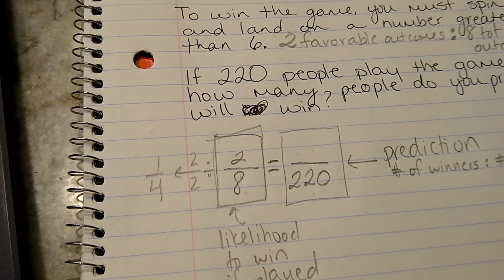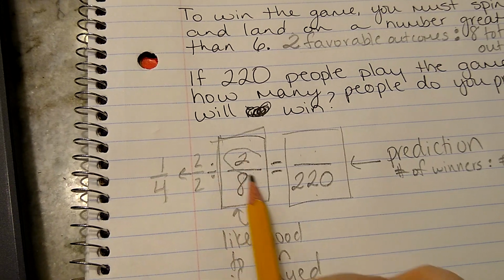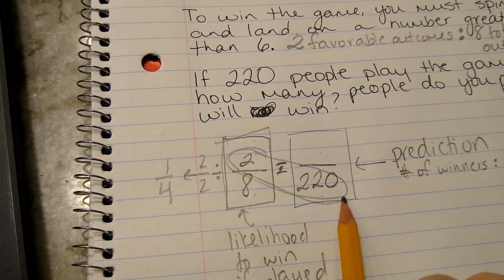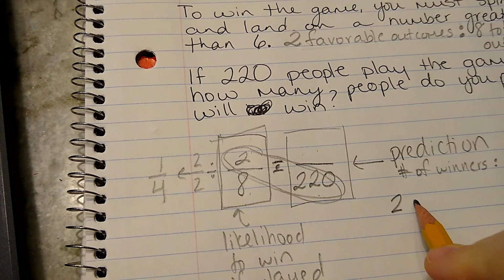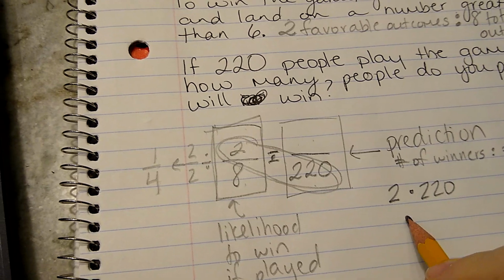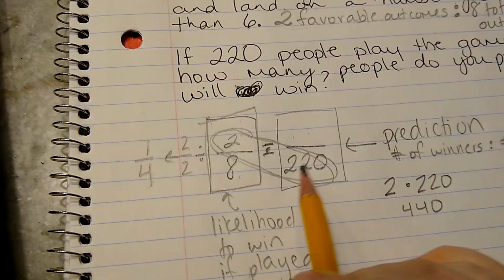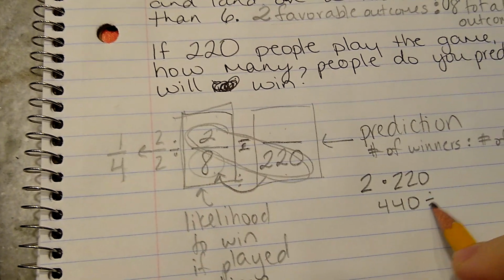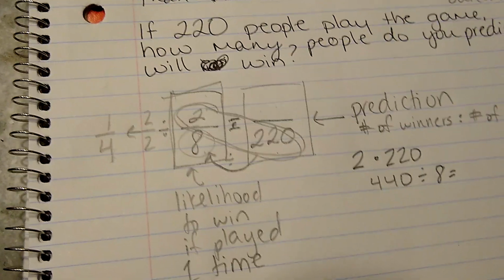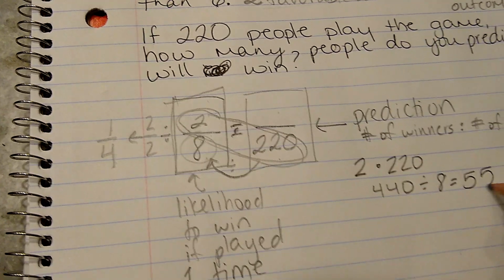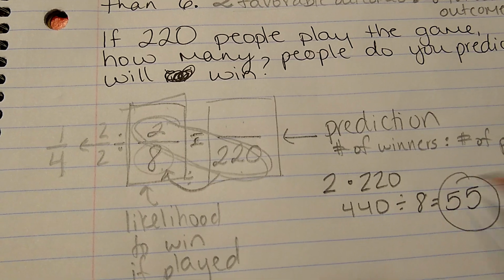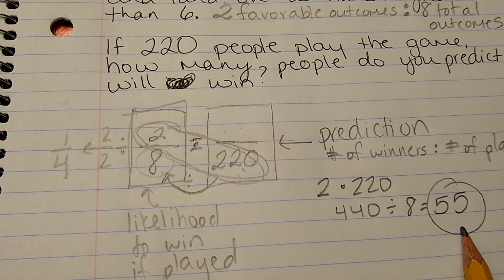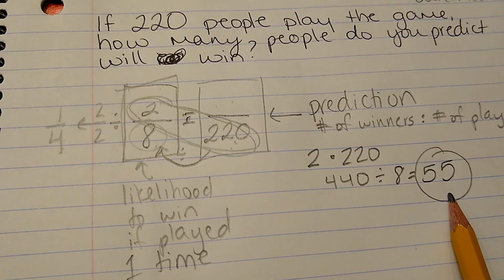So if this is the likelihood of you winning, if this many people play, how many people will win? Well, to figure that out, all we have to do is cross multiply the diagonal numbers. Cross multiply 2 times 220, which gives you 440. And then we divide by the third number, or 8. So then we divide by 8, and that will give us 55. So if 220 people play the game, I predict that 55 people will win.